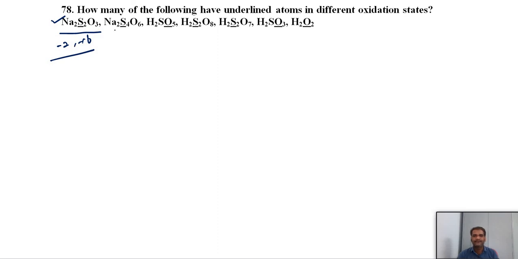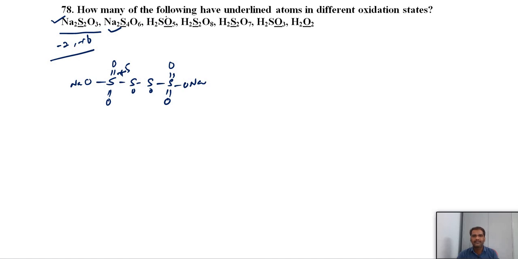And Na2S4O6. This is a tetrathionate. What do the sulfur structures look like in this? This is the structure of this one. Here this sulfur has +5 oxidation state, and this middle sulfur has 0 oxidation state. Again, anyhow, 2 sulfurs have different oxidation states. We can take this one also.